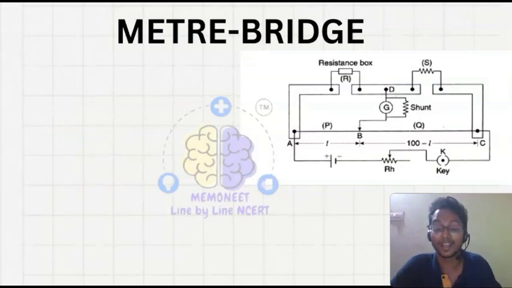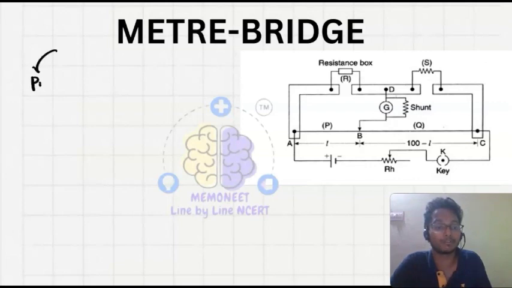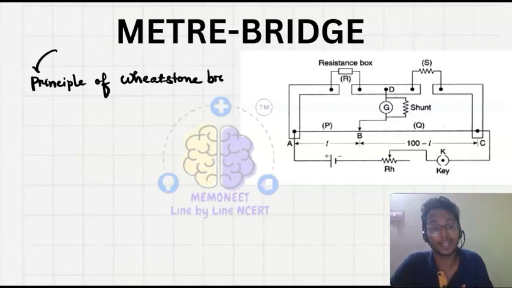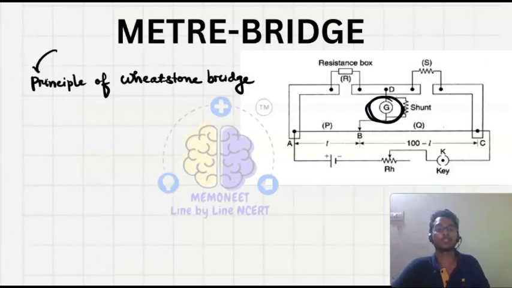Okay, this is the meter bridge. It is a type of instrument to measure the value of an unknown resistance, and it is based on the principle of the Wheatstone bridge. I have taught you the Wheatstone bridge in the last class. If you have not properly watched the lecture, please go and watch it. In detail I have told you what a balanced Wheatstone bridge is, and how the middle resistance will have zero current passing through it. So this is based on the principle of the Wheatstone bridge.